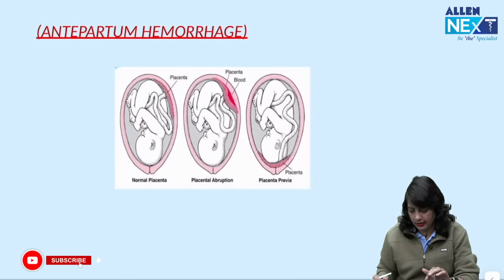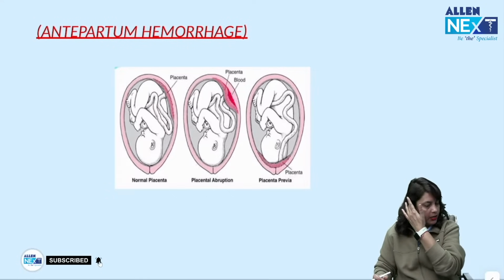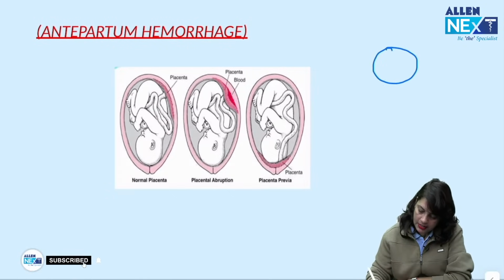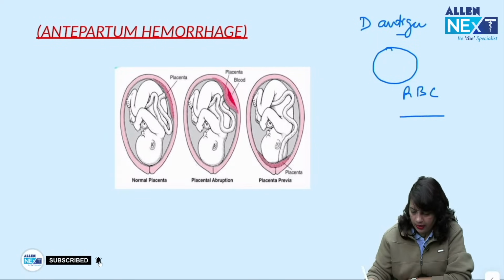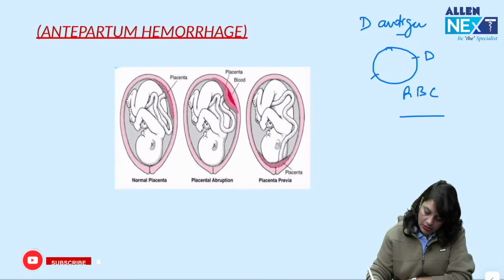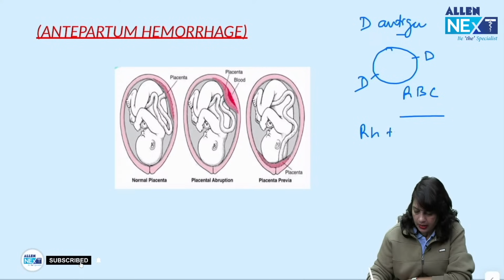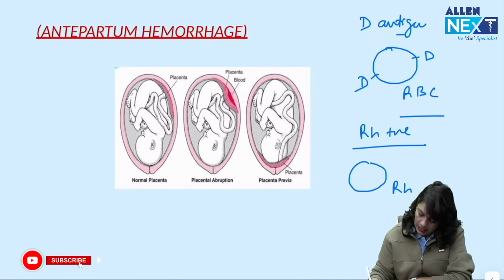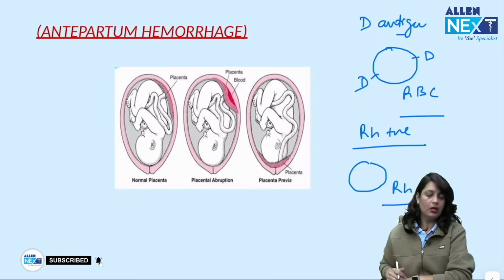Okay, Dr. Aditi, I will try to explain what you are asking me. Rh antigen means presence of D antigen on the red cell membrane. If the D antigen is present, that means the person is Rh positive. If the D antigen is absent, that means the person is Rh negative.